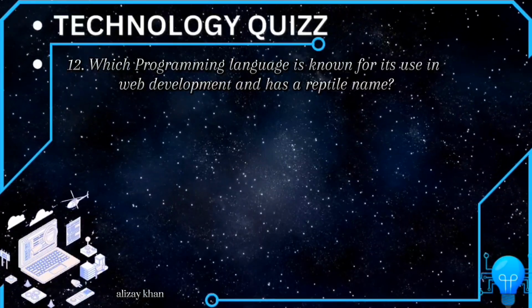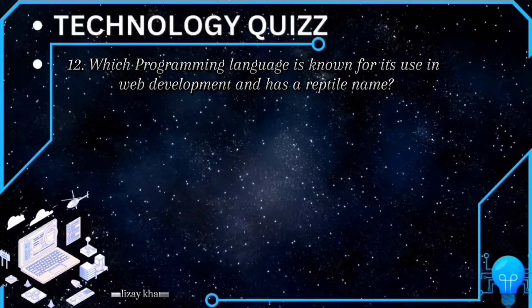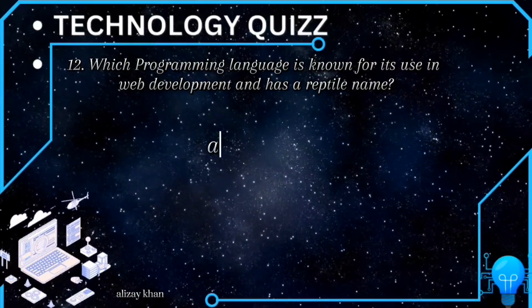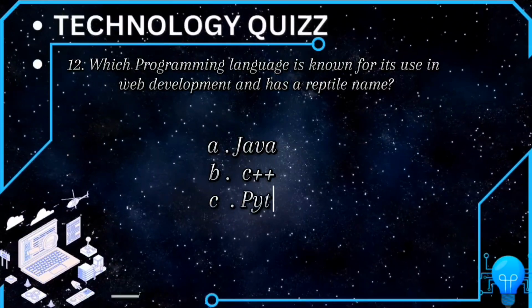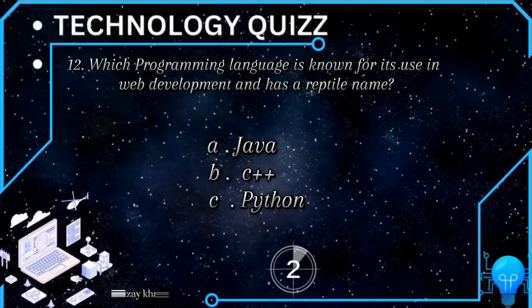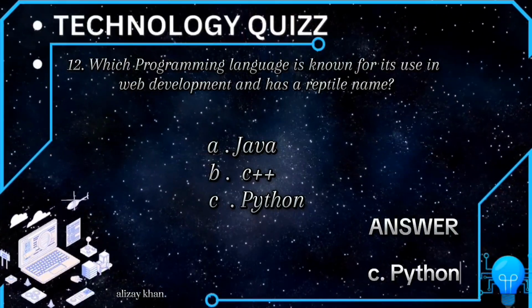12. Which programming language is known for its use in web development and has a reptile name? A. Java. B. C++. C. Python. Answer: C. Python.